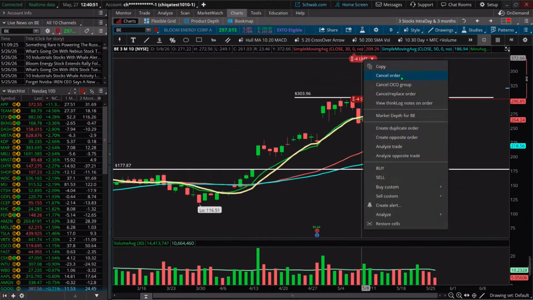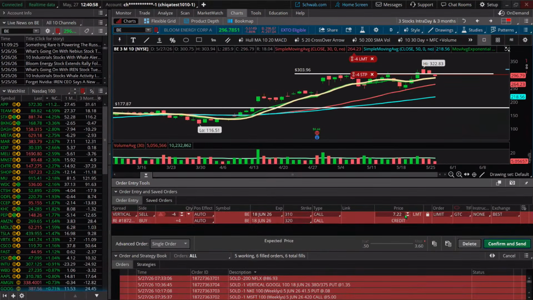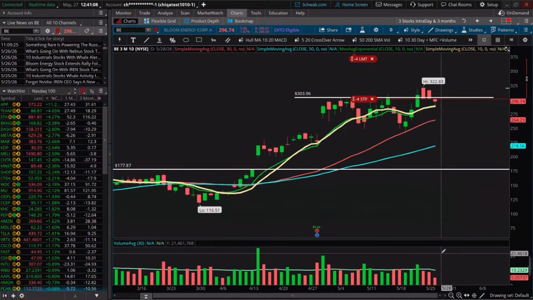We could also here say cancel replace order. It'll bring up the order. It'll flood in our current target price, 7.22. You know, maybe you say, oh, I want to change it to whatever. Then you can go ahead, type it in and change it there. All right, I'm going to hit escape to get out of that.